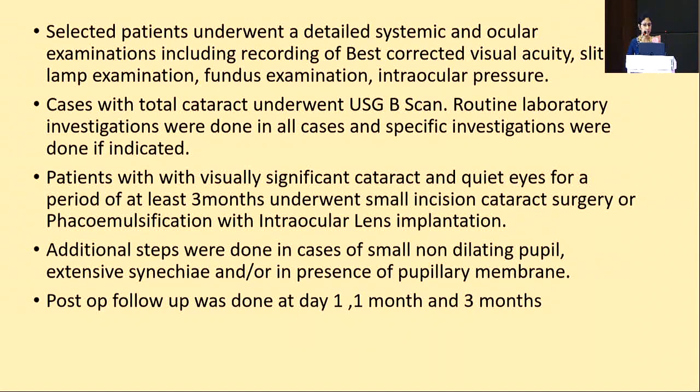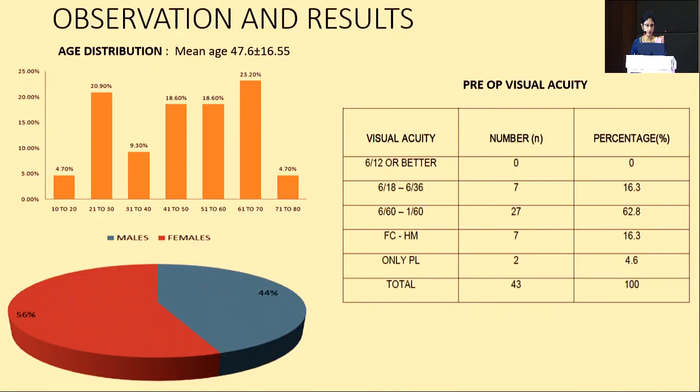Selected patients underwent a detailed examination: BCVA, slit lamp examination, fundus examination, and IOP. Cases with total cataract underwent B-scan ultrasonography. Patients with visually significant cataract and quiet eyes for a period of at least 3 months were taken into the study. Additional steps were done in case of small non-dilating pupil, extensive synechiae, and in the presence of pupillary membrane. Follow-up was done on day 1, 1 month, and 3 months.